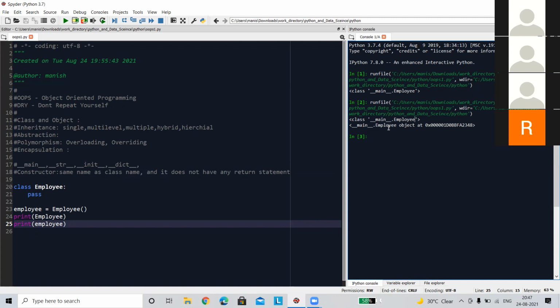And in the console, this employee is nothing but one object that is represented by the employee object. There may be different kinds of objects, all of them represented just like this.